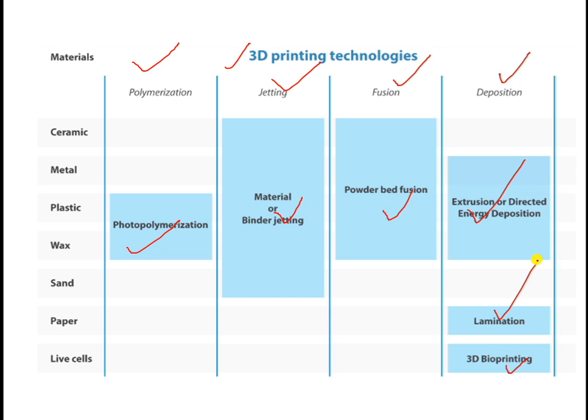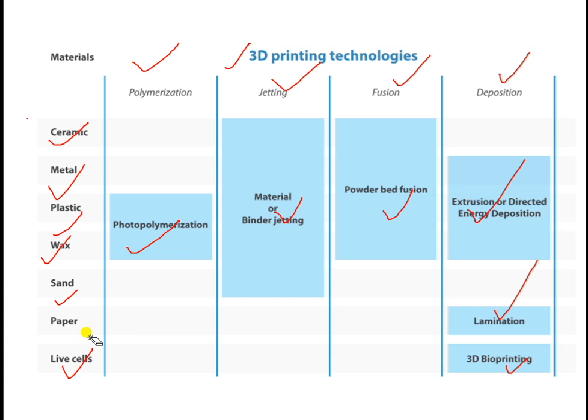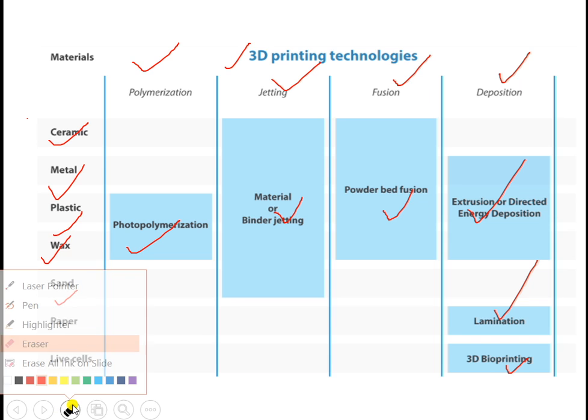So try to think how the 3D printing technologies are emerging here for getting things done with the help of all kinds of materials, metals and non-metals. Already have talked about this, yes or no? That is ceramic material, metal material, plastic, that is non-metal, wax, sand, paper, live cells. I think you are getting whatever I'm saying right now, whatever points I just wanted to discuss.